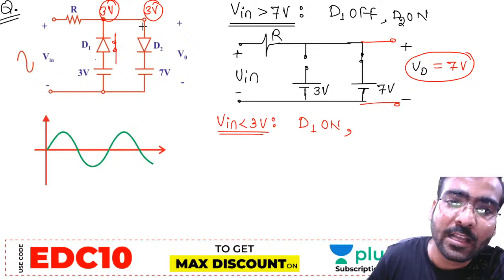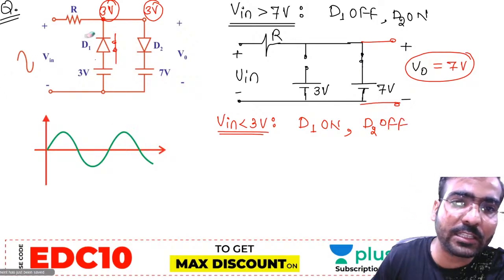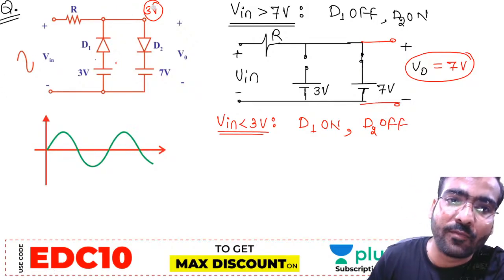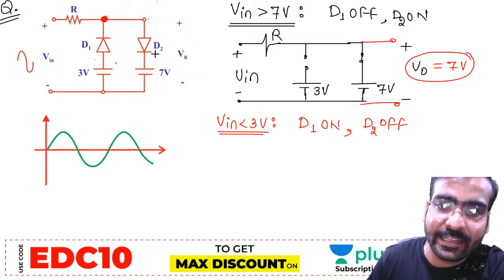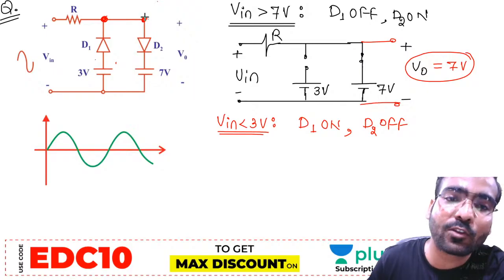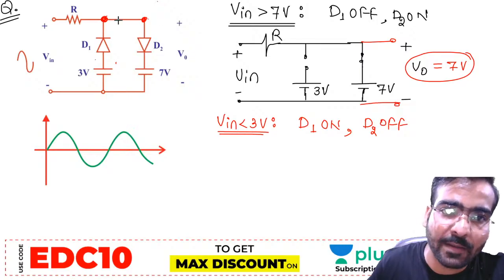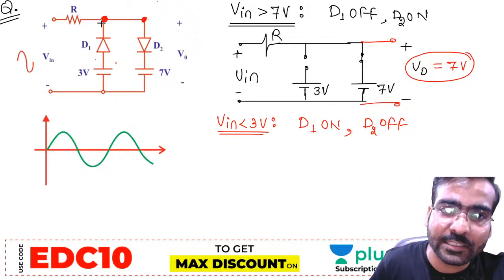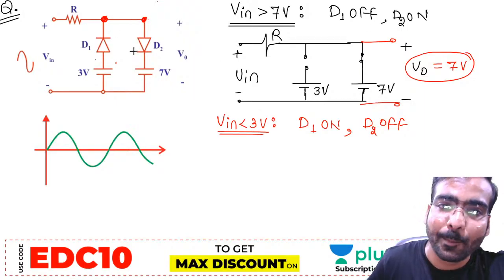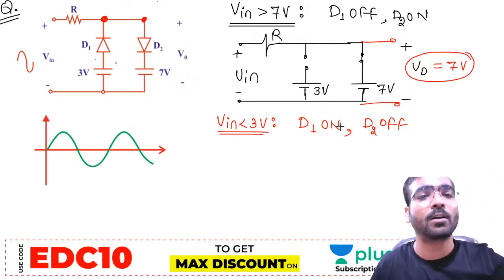If 3 volt is coming here, the N terminal of this diode is having 7 volt and the P terminal is having 3 volt, so D2 will be off. What is going on in this circuit? When D1 is on, this node voltage becomes equal to 3 volt. When D2 is on, this node voltage becomes equal to 7 volt, and when 7 volt is at this node, D1 is off. So D1 off, D2 on. When D1 is on, 3 volt comes on this node, the P terminal of D2 is having 3 volt and the N terminal is having 7 volt, so D2 is off. That's why we have the D1 on, D2 off condition.